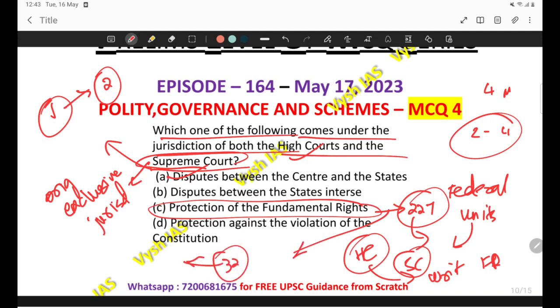So with respect to fundamental rights, we can see a concurrent sphere between the High Court and Supreme Court, whereas in the other three statements, disputes between the center and state and between states, these are all federal units, and the Supreme Court will come into play. So this is the correct answer: protection of fundamental rights, where both High Court and Supreme Court have powers.